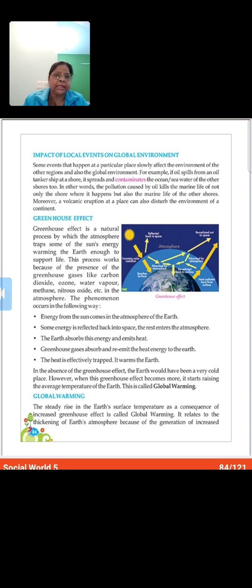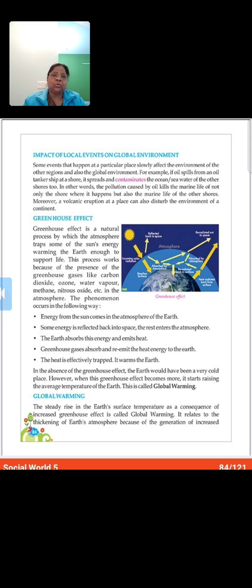It does not make it too cold or too hot. It keeps it warm, means the amount of warmth the plant requires is there, and the rest is trapped by the greenhouse gas.